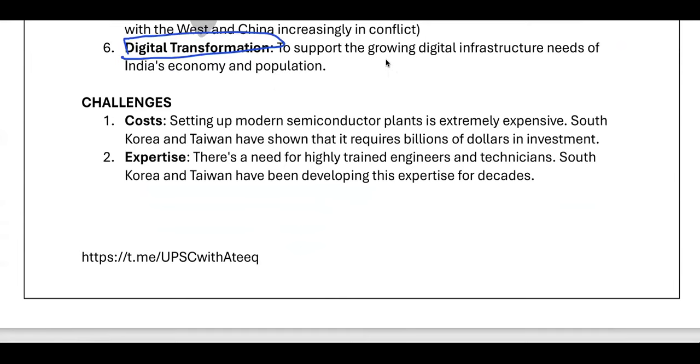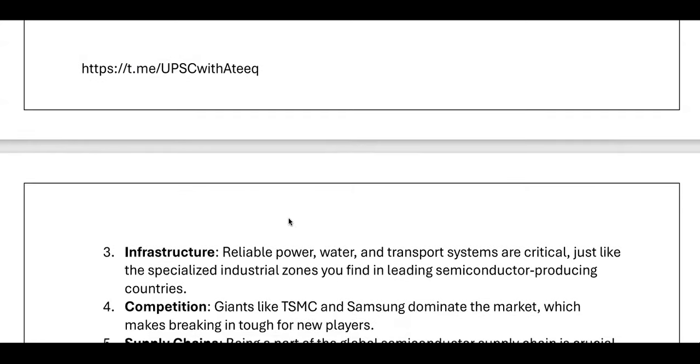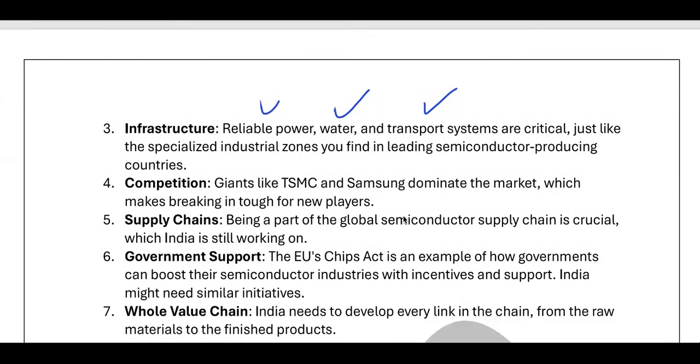It is very difficult to beat the competition because they already have that expertise, and that expertise is very important. Not only this, to develop this industry you also need proper continuous power, water supply, and transport system. India has realized there is a high amount of inputs required and profit maturity will take time.